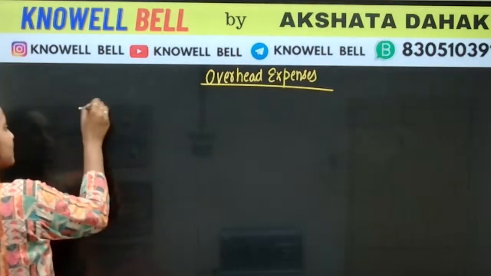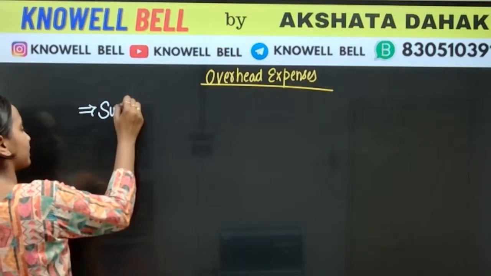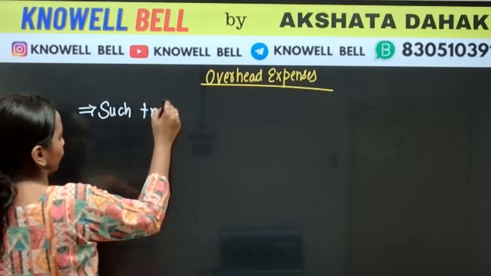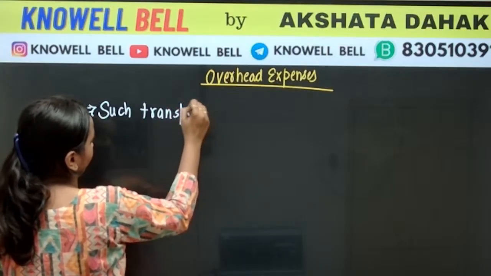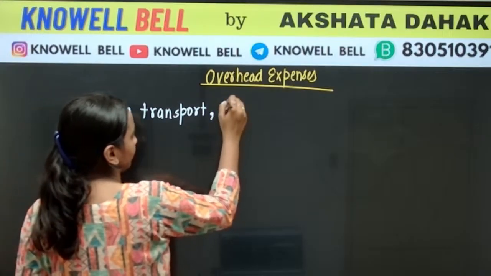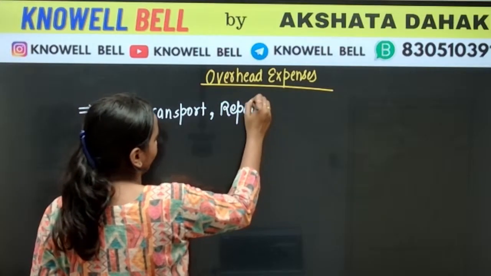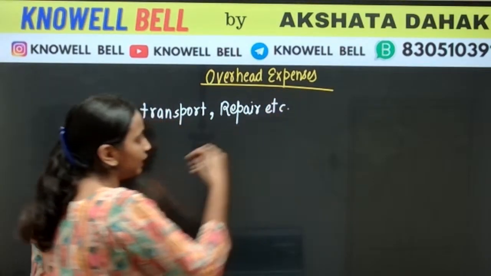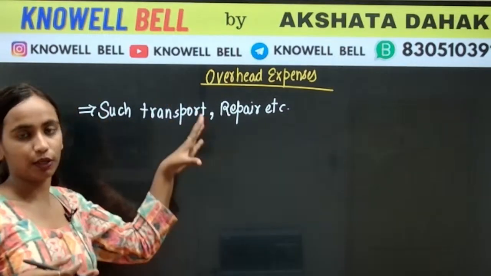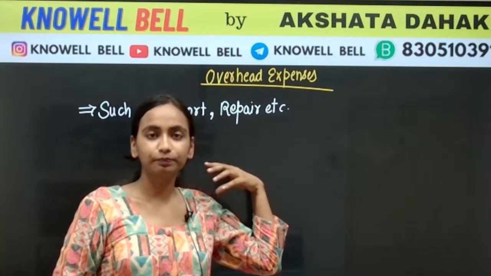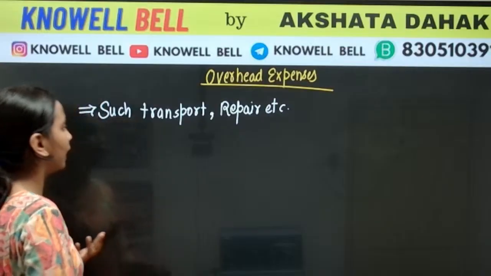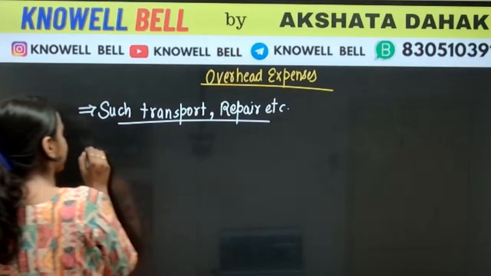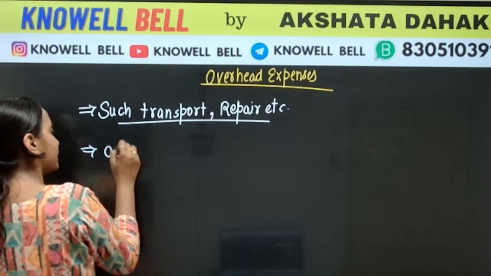Overhead expenses means expenses such as transport, repair, etc. Okay, any cost that you are paying for transport, any cost that we are paying for repair, इसको हम हमेशा कहाँ पे ऐड करते हैं? This is always added in CP.